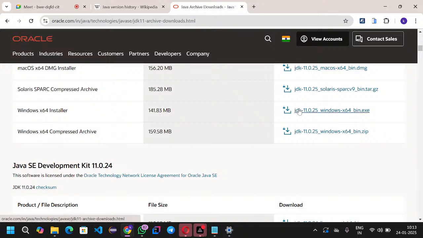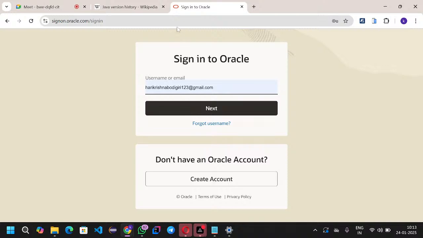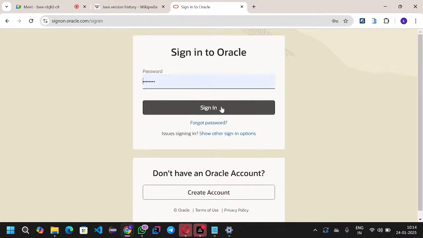Now I am installing the JDK software. Simply click on that. It will ask you to give the tick mark, and then download the JDK software. Initially, if you don't have an Oracle account, you have to create one, which is similar to how you created a Facebook account. It will normally ask your name, username, and so on. I have an account in Oracle, so I am simply logging in with my credentials and signing in.